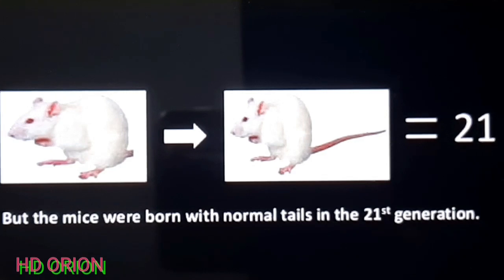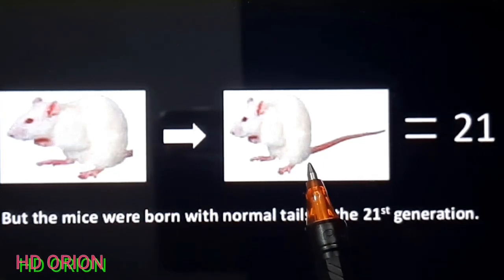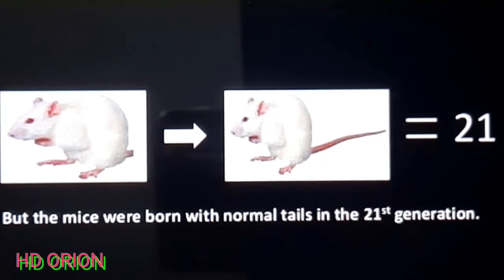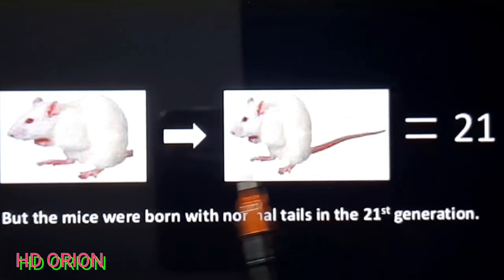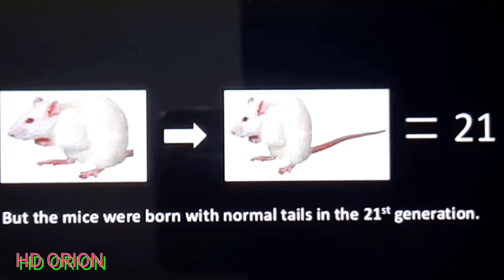In each generation, Weismann cut the tail, but the next generation was with the same length of the tail when it got adult. So he concluded that the acquired character is not inherited in the next generation, although it may be useful and it may be life-saving, because it was not easily caught by the cat also, and it could easily go into its hole and live its life easily.